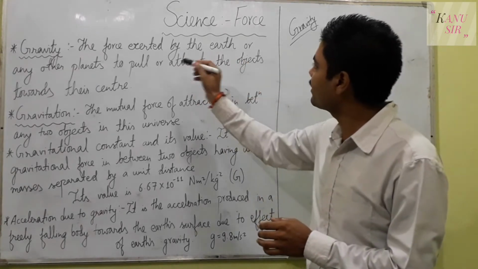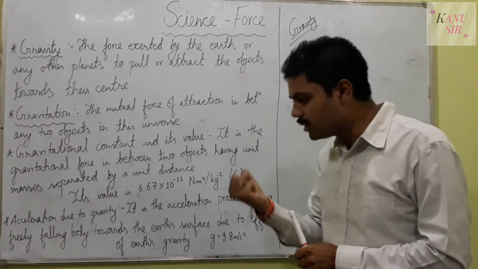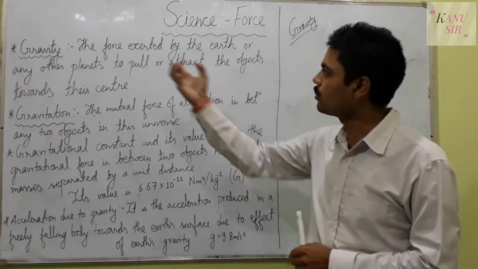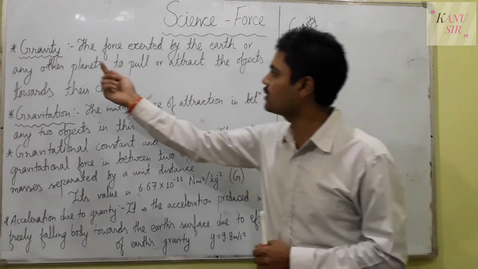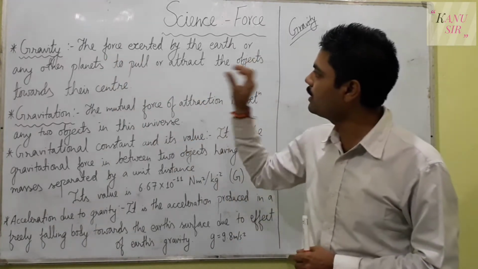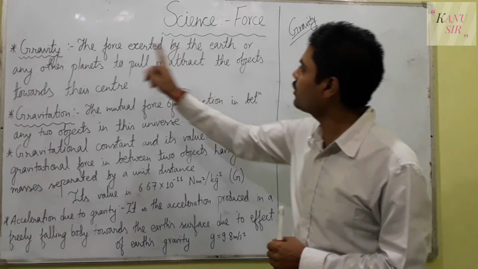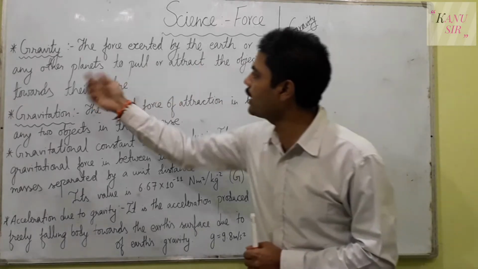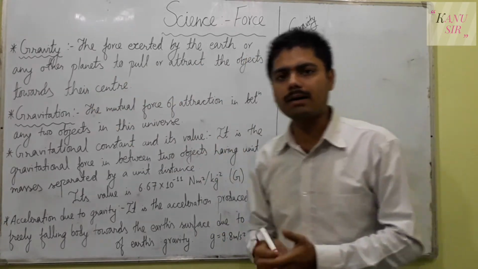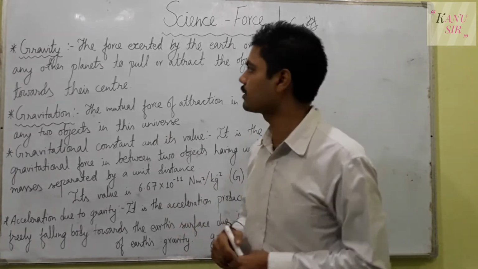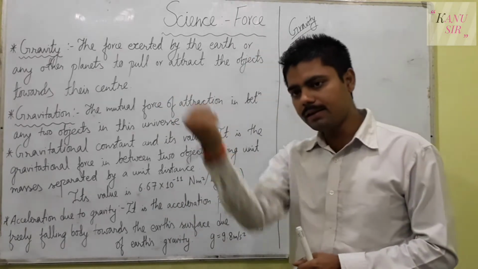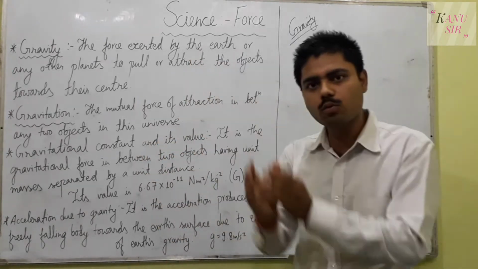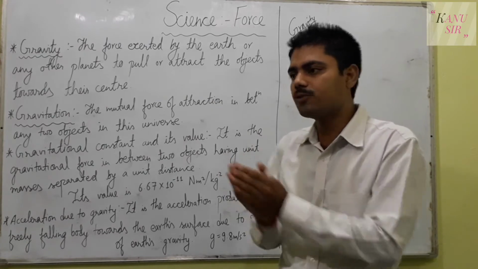So the force exerted by the earth or any other planet could be either pull or push, but mostly the pulling force is taken here, because we are studying earth's gravity. If we are on Mars, then the force exerted by Mars pulls any object towards its center, just as the earth pulls any object towards its center.